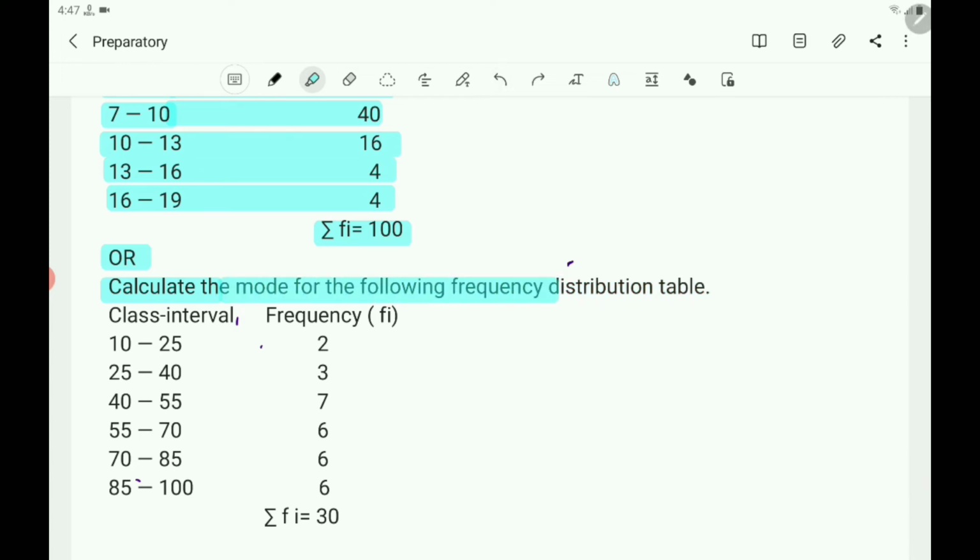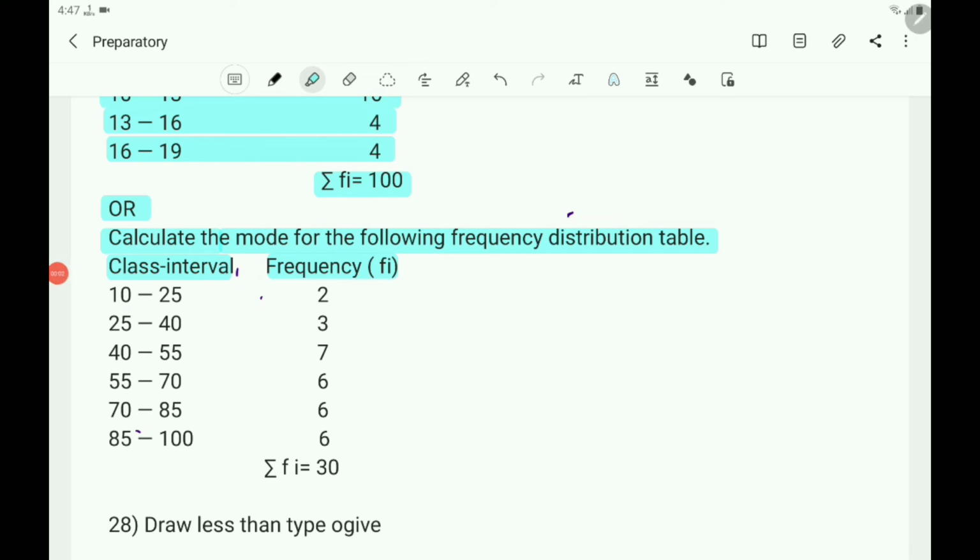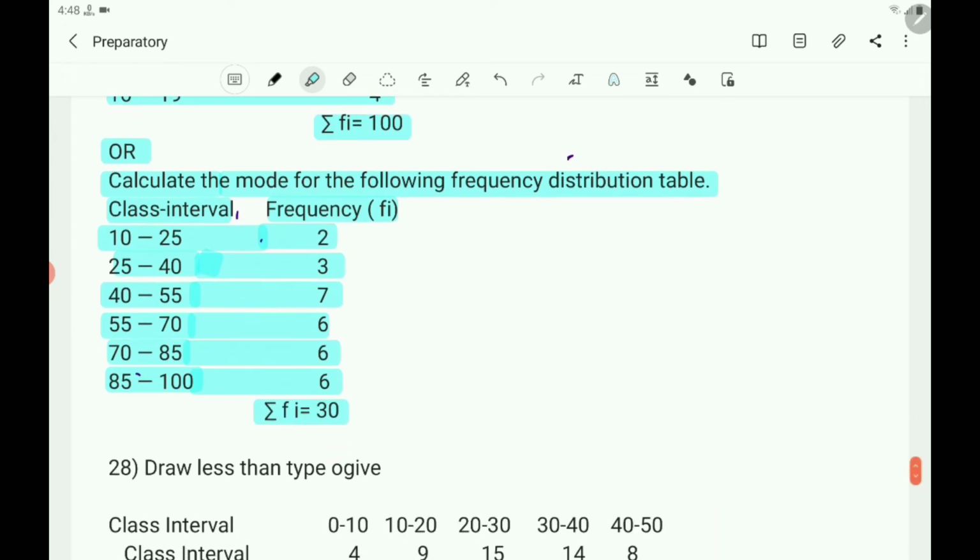Calculate the mode for the following frequency distribution table. Class intervals are given and frequencies are given. Class intervals: 10 to 25, 25 to 40, 40 to 55, 55 to 70, 70 to 85, 85 to 100. The corresponding frequencies are: 10 to 25, 2; 25 to 40, 3; 40 to 55, 7; 55 to 70, 6; 70 to 85, 6; 85 to 100, 6. Sum of all the frequencies is 30.